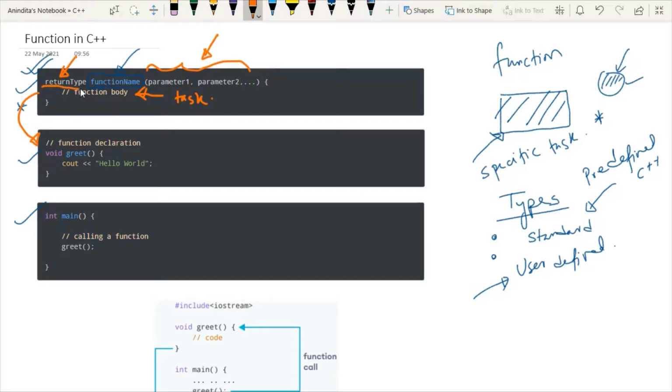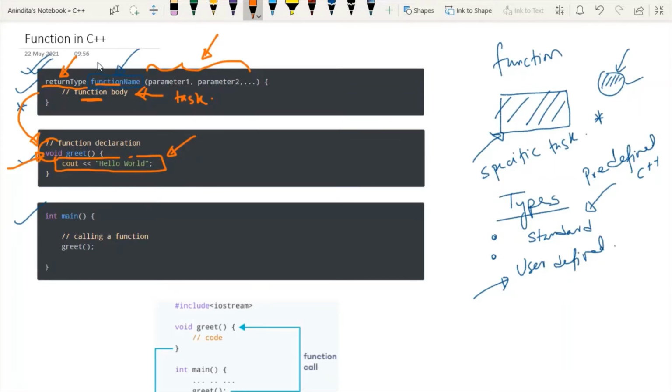See the return type of the function. Return type means what the function is returning from its body. If the function is not returning anything, then the return type will be void. See, in the body of this function, there is one single statement which is printing hello world. So this function is not returning any calculated value. As a result, the return type of this function is void.